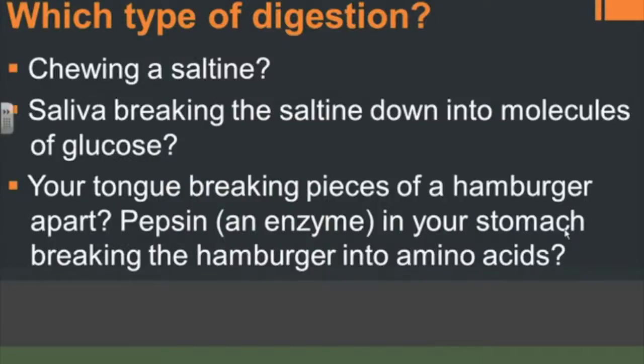So far from what we know, let's look at these various types of digestion. If we're chewing a saltine, which is a cracker, if I'm simply chewing a cracker, what type of digestion is that?